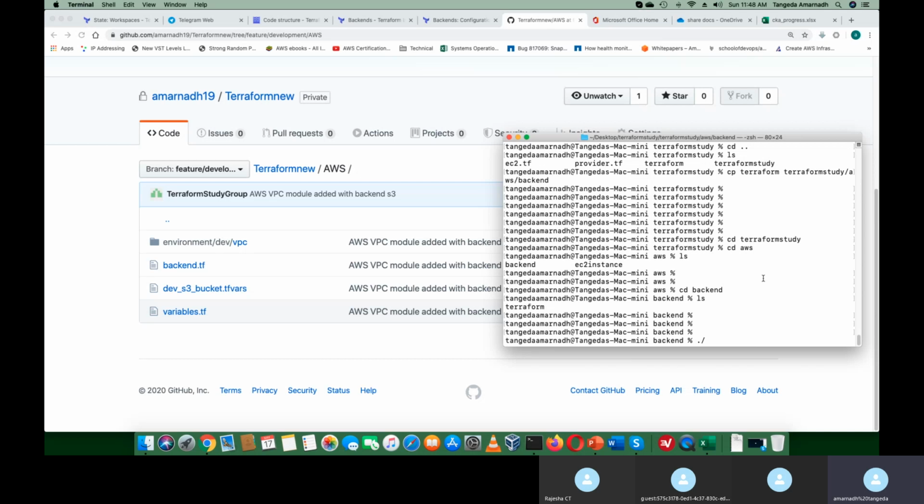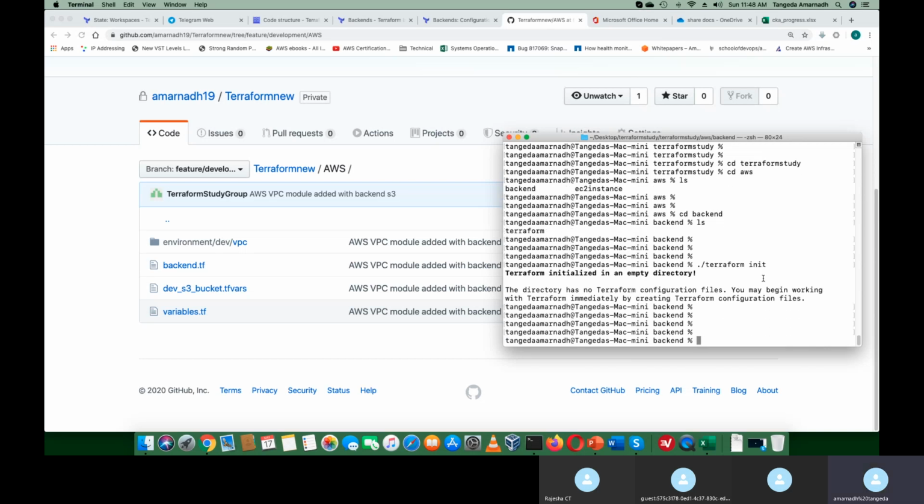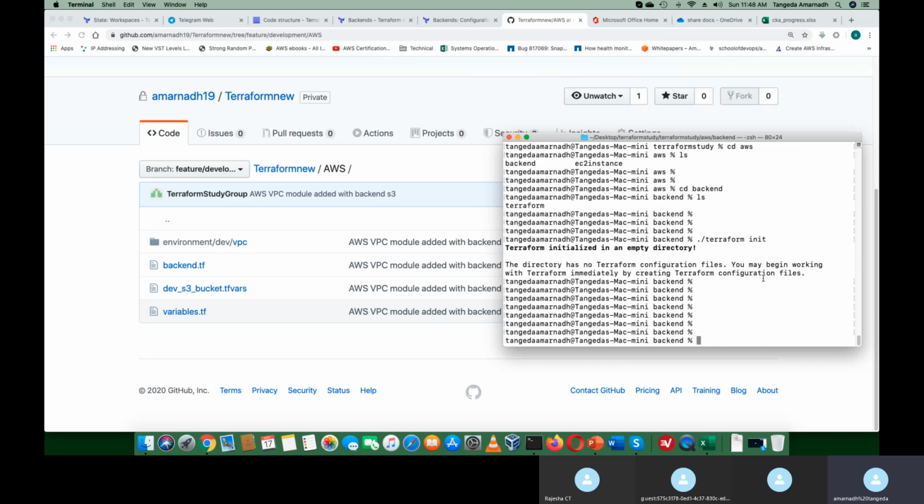Okay, let me see the difference. Now my backend is local. I did not initialize any other backend apart from the default. So let me initialize my Terraform. It is an empty directory, okay? Because I haven't mentioned any provider.